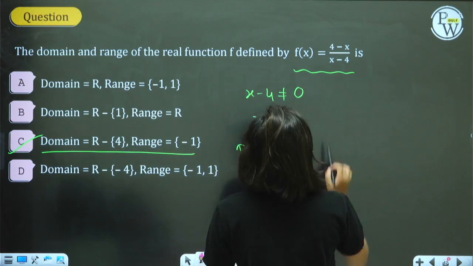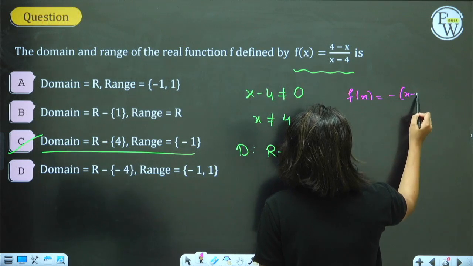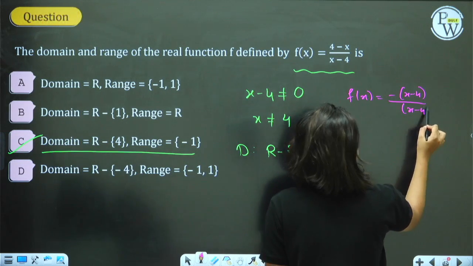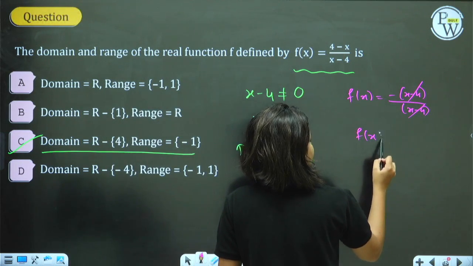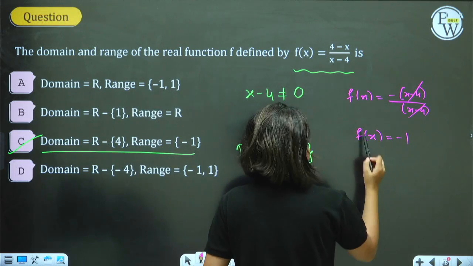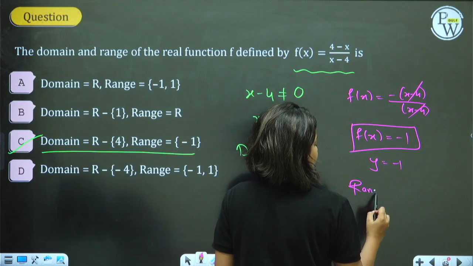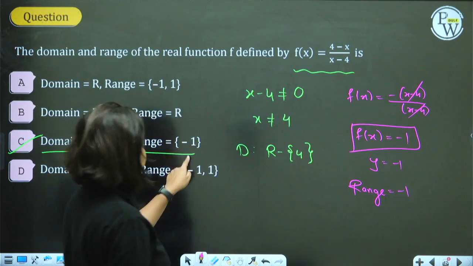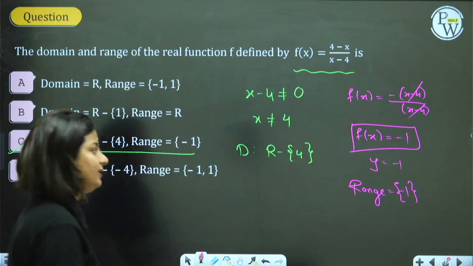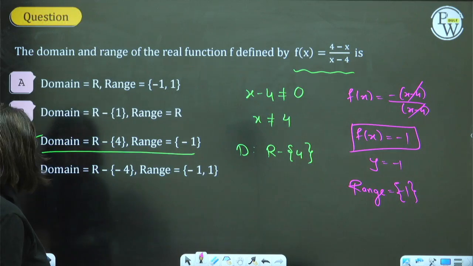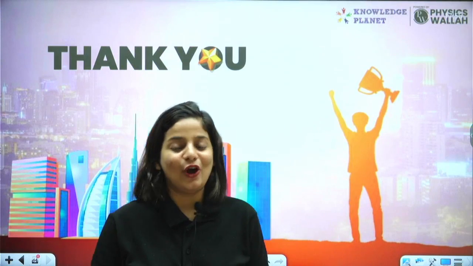Guys, can you see this f of x? If I take a minus sign common from the numerator or denominator, wherever you prefer. If I take a minus sign common from the numerator, these two will get cancelled and f of x is equal to minus 1. What is f of x? f of x is nothing but y. And what is y? y is range. So range is a single element minus 1. Range is equal to minus 1. That's how we find the domain and range for this question.